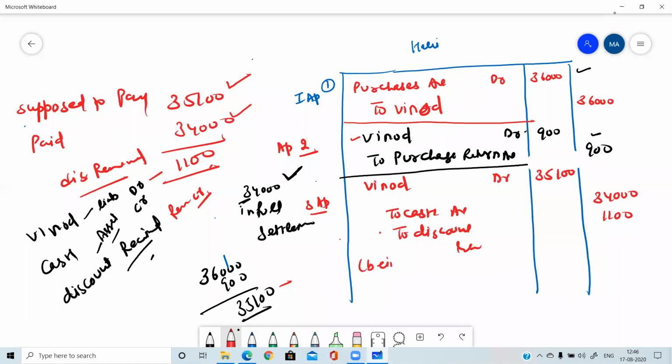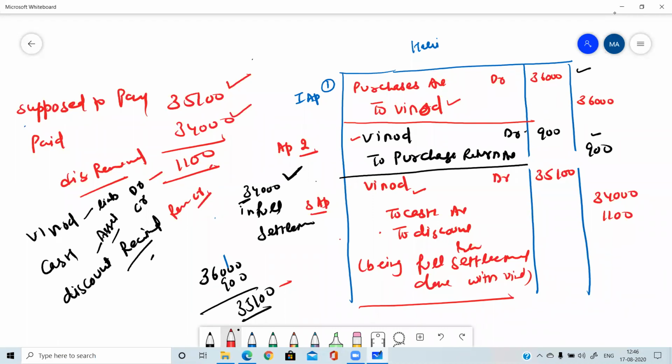Being full settlement done with Vinod. Or you can write in any other manner, because many times I told you that there is no standard language for narrations. Okay. So this is the complete question. In this manner, the Vinod account was opened, and after doing the full settlement, it is closed down.